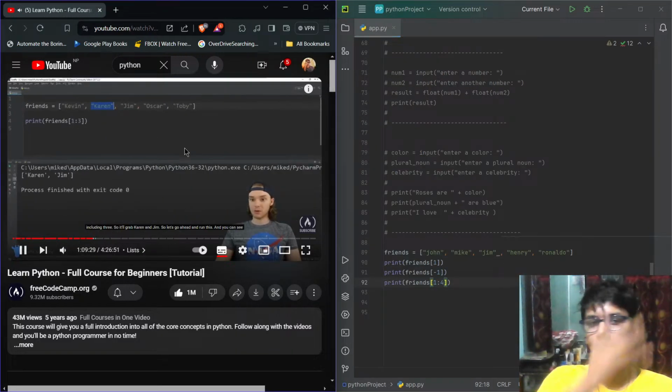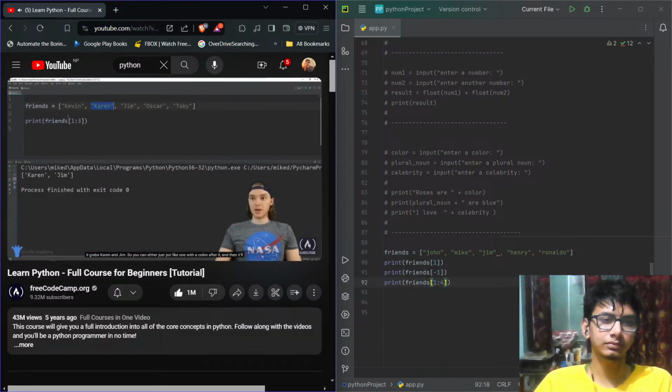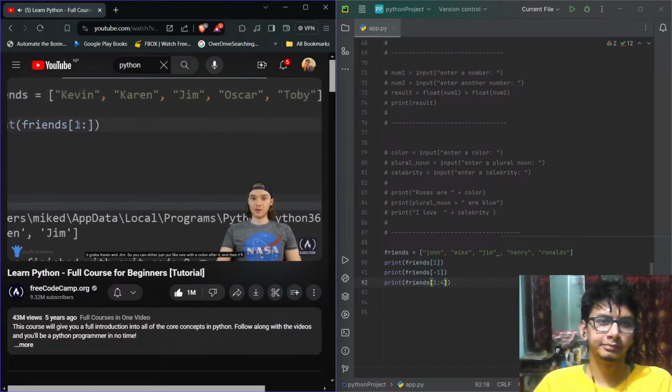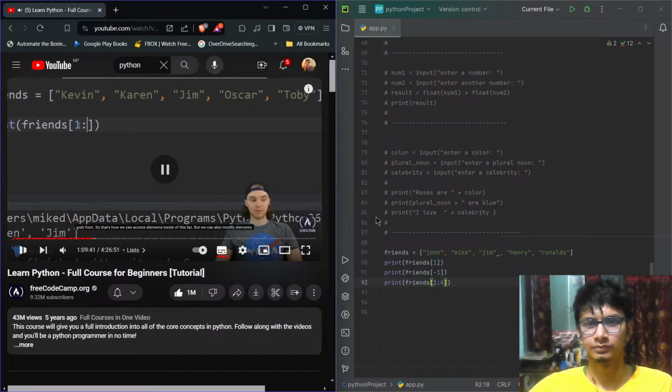So let's go ahead and run this, and you can see it grabs Karen and Jim. So you can either just put like 1 with a colon after it, and then it'll grab that index position and everything after it, or you can specify a range that you want to grab from.